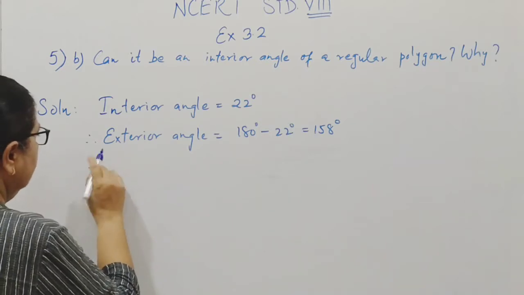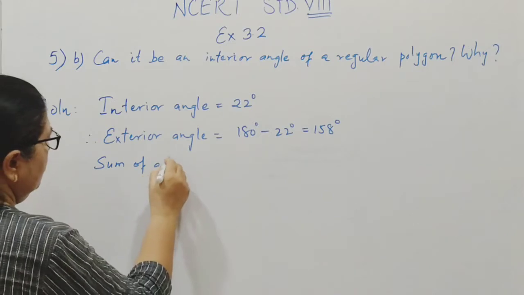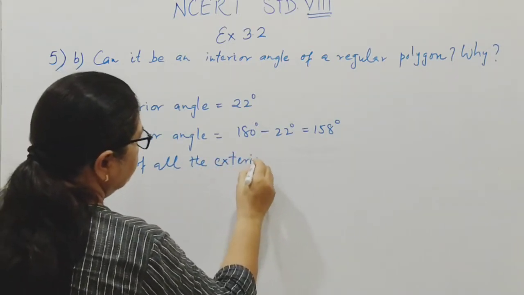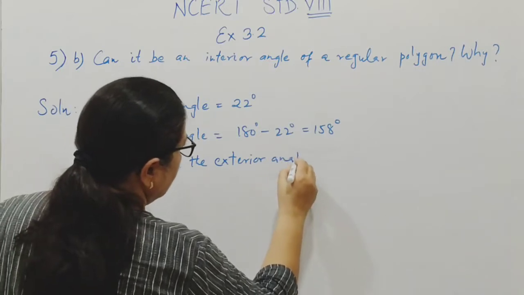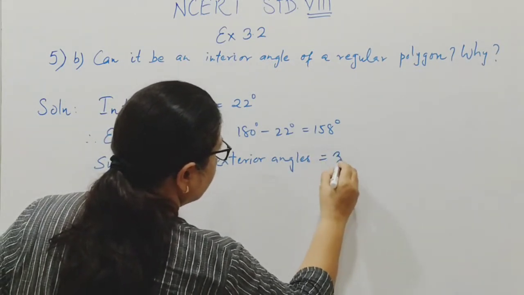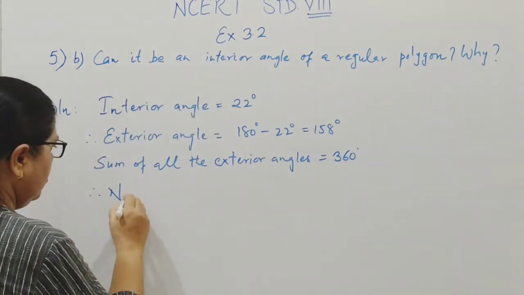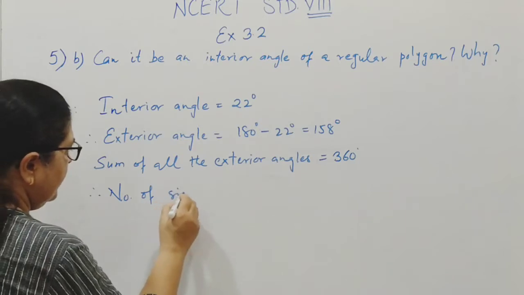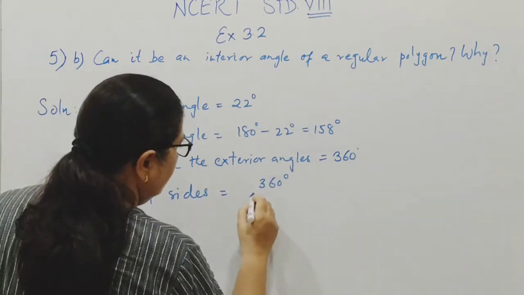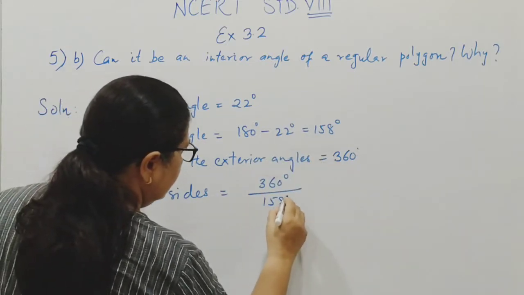We know that the sum of all the exterior angles of a polygon is 360 degree. Therefore, number of sides is equal to 360 degree upon exterior angle, that is 158 degree.